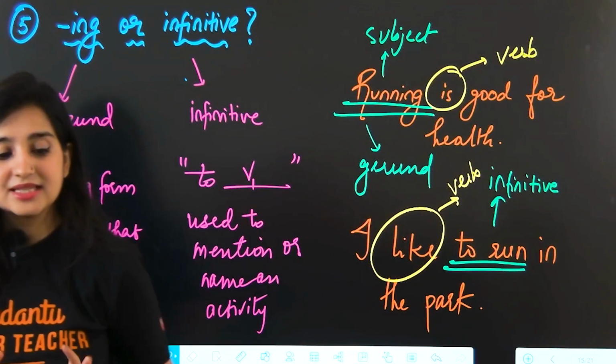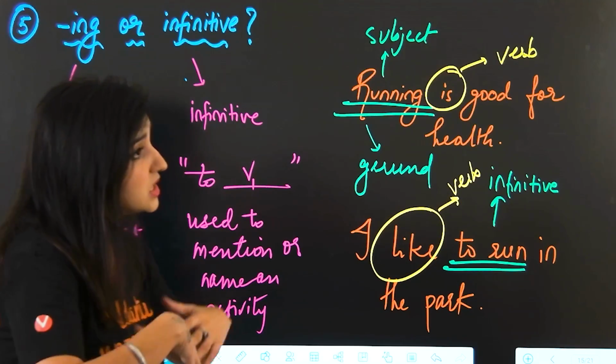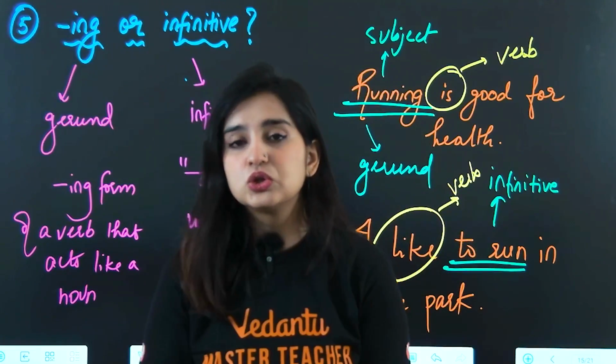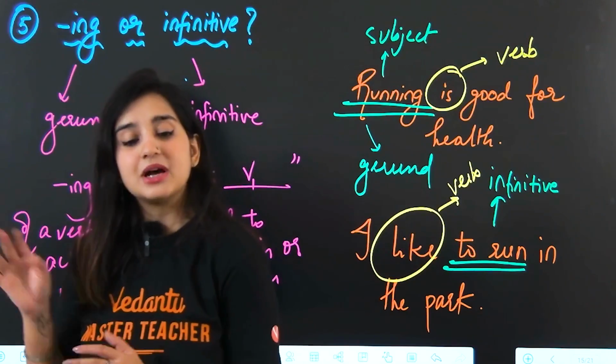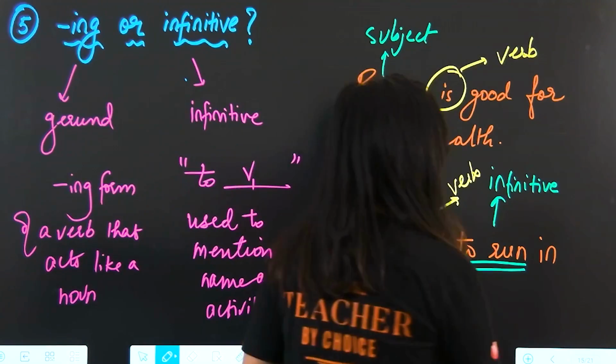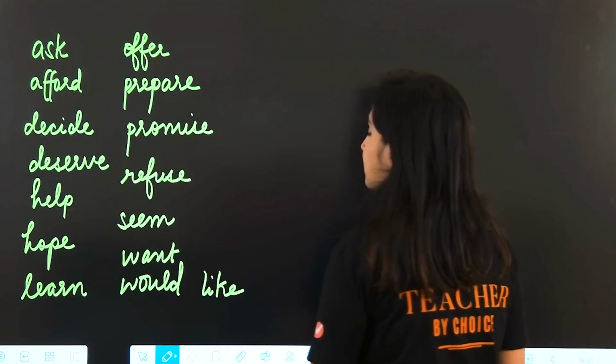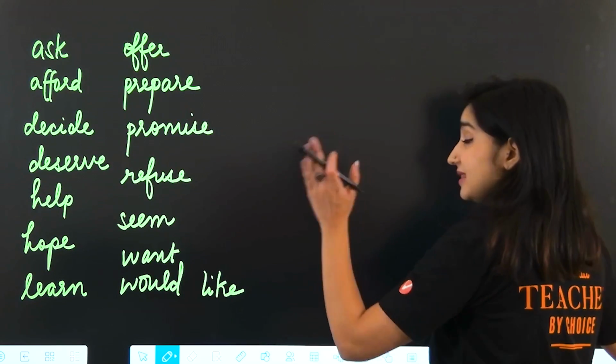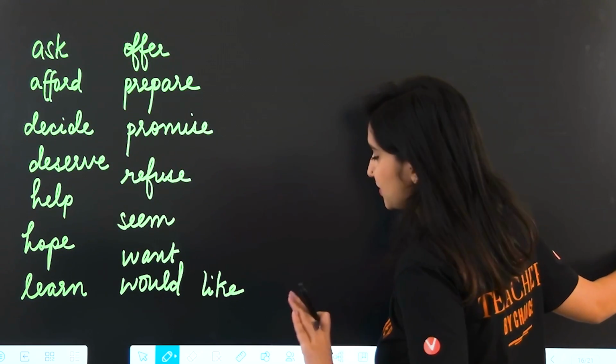Okay, so now we understand the basics of gerunds and infinitives. If you're getting confused, I'll come up with more sessions for gerunds and infinitives. So do leave that in the comments if you need a detailed explanation for this. Now we're just going to quickly look at some things that you need to keep in mind, and then a few questions, and that'll be the end of our session today.